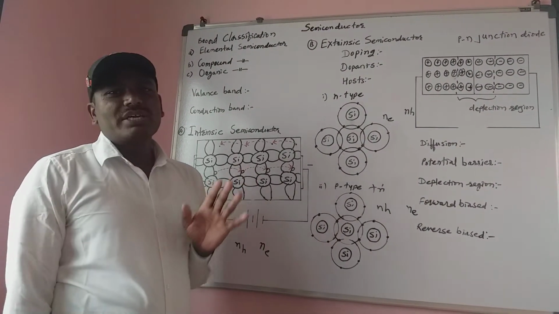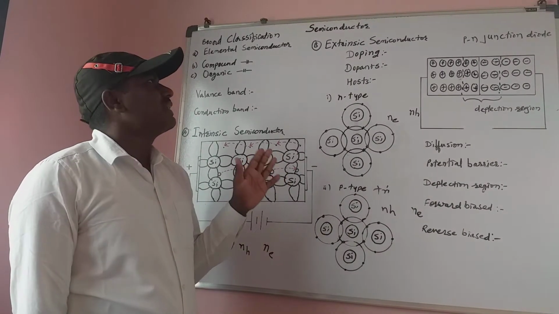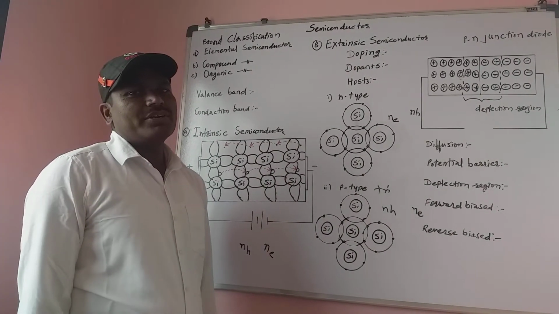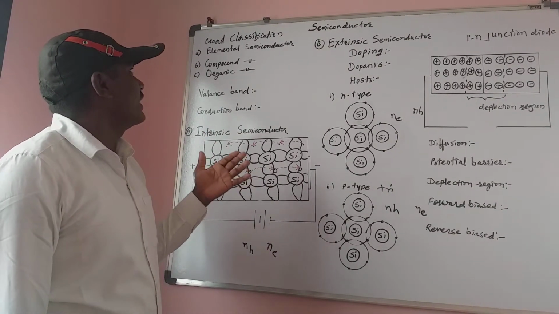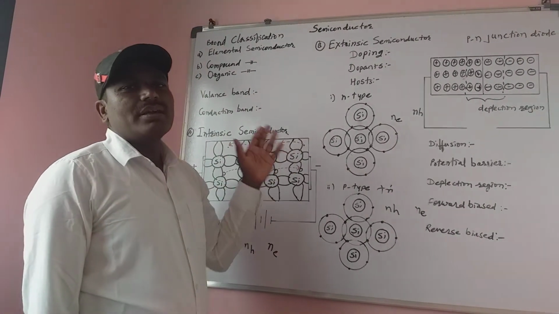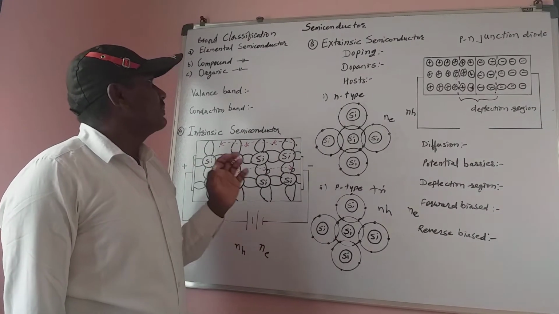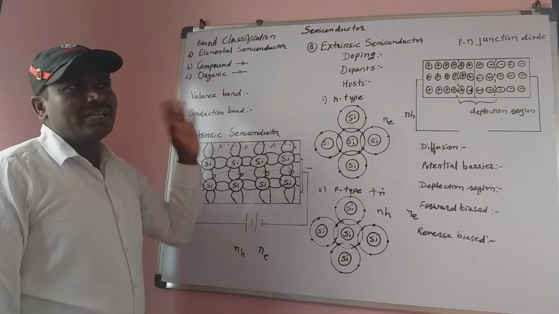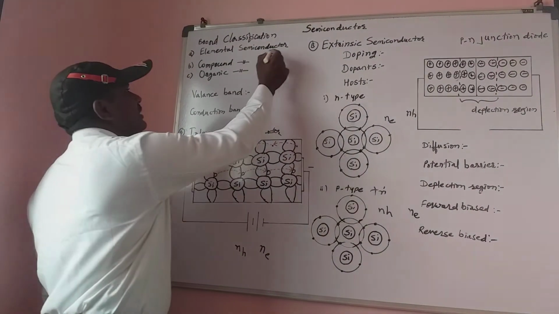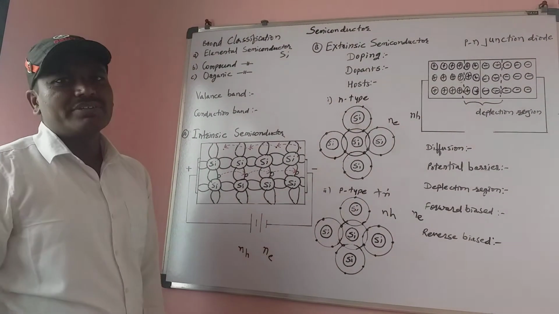Those materials whose conductivity lies between conductor and insulator are called semiconductors. Here semiconductors are broadly classified into elemental semiconductor, compound semiconductor and organic semiconductor. Here we can see only the example of elemental semiconductor. Elemental semiconductors have examples silicon and germanium. These are the examples for elemental semiconductor.